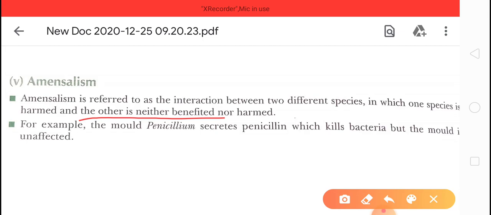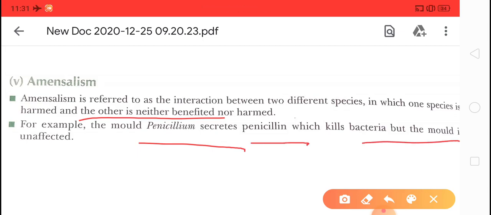Okay, for example, Penicillium. Penicillium secretes penicillin, okay, which kills bacteria, but the Penicillium will be unaffected. Okay, penicillium का example हमने penicillin बनाने में लिया था पहले, when Alexander Fleming discovered the first antibiotic, that is penicillin, and this penicillin he discovered from Penicillium.